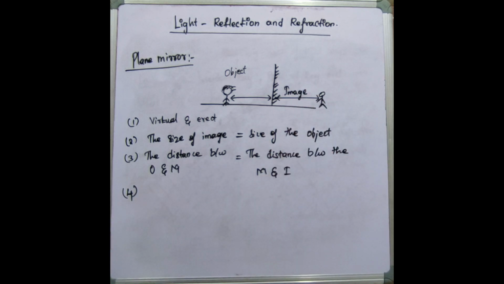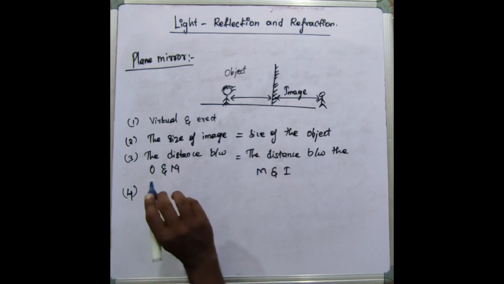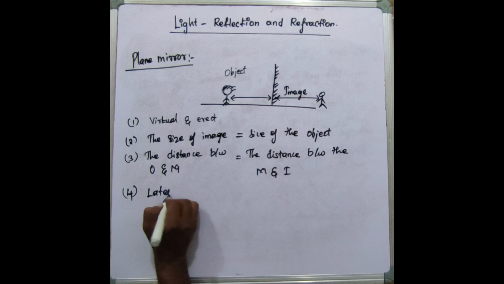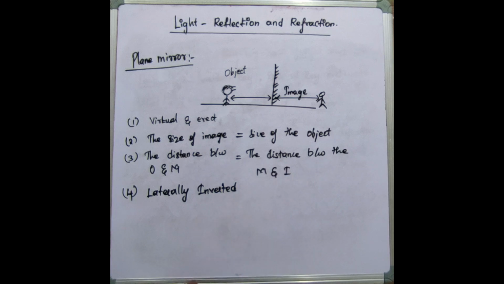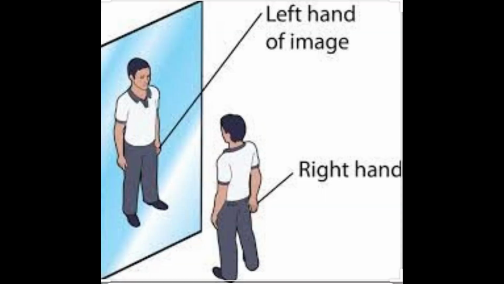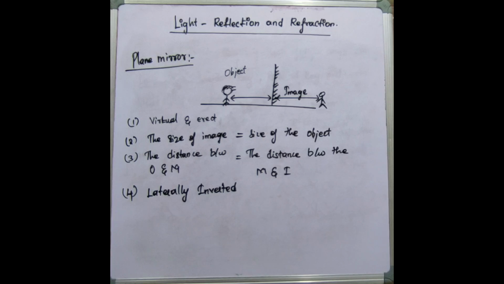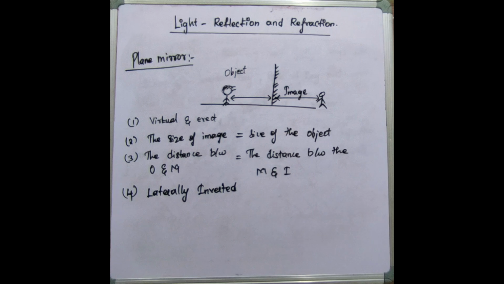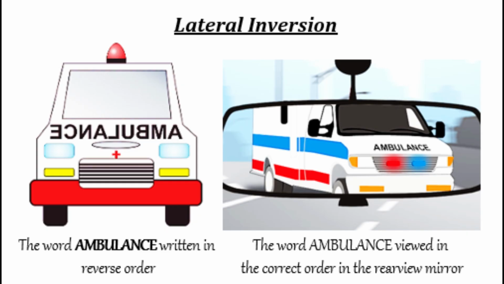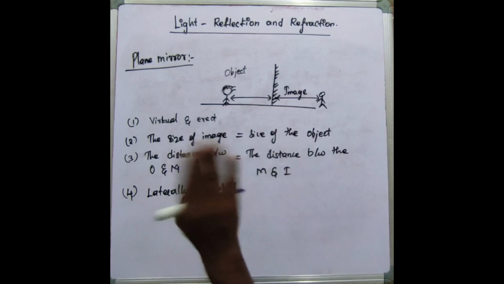What is the fourth point? The image will be laterally inverted. What is laterally inverted? Sometimes if you see your image in the mirror, you can see your left hand looks like right and the right hand looks like left. Correct? So அதே கான்செப்ட் தான் ஆம்புலன்ஸில் கூட யூஸ் பண்ணியிருப்பாங்க. நீங்கள் ஆம்புலன்ஸில் பார்த்தீங்கன்னா the spelling will be in reverse order. இது ஏன் அப்படின்னு பார்த்தீங்கன்னா, in mirror cases the object always looks laterally inverted, that is your left will look like right and the right will look like left.